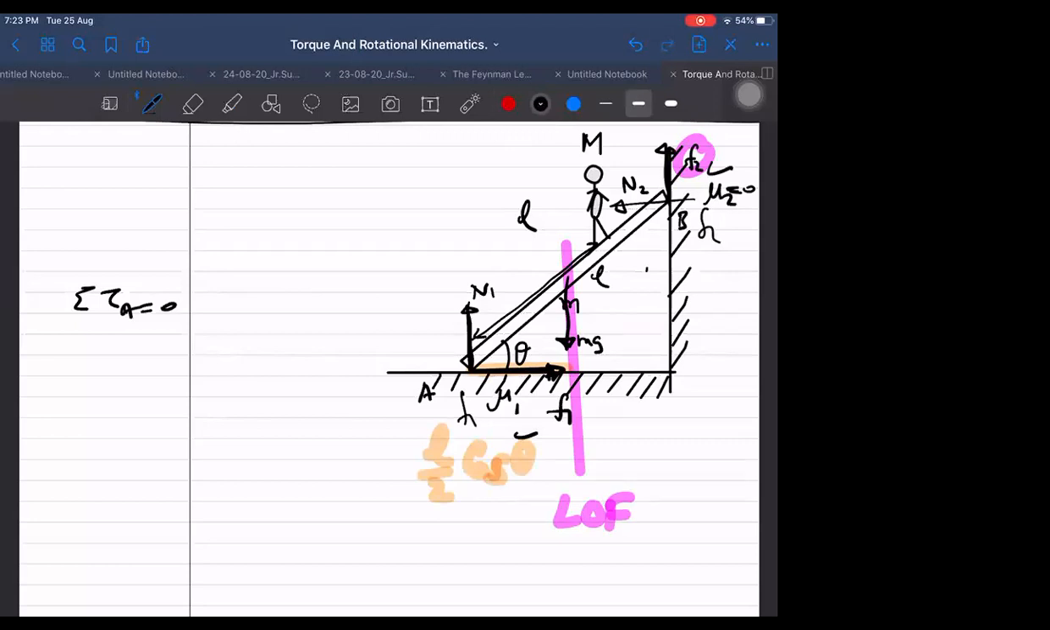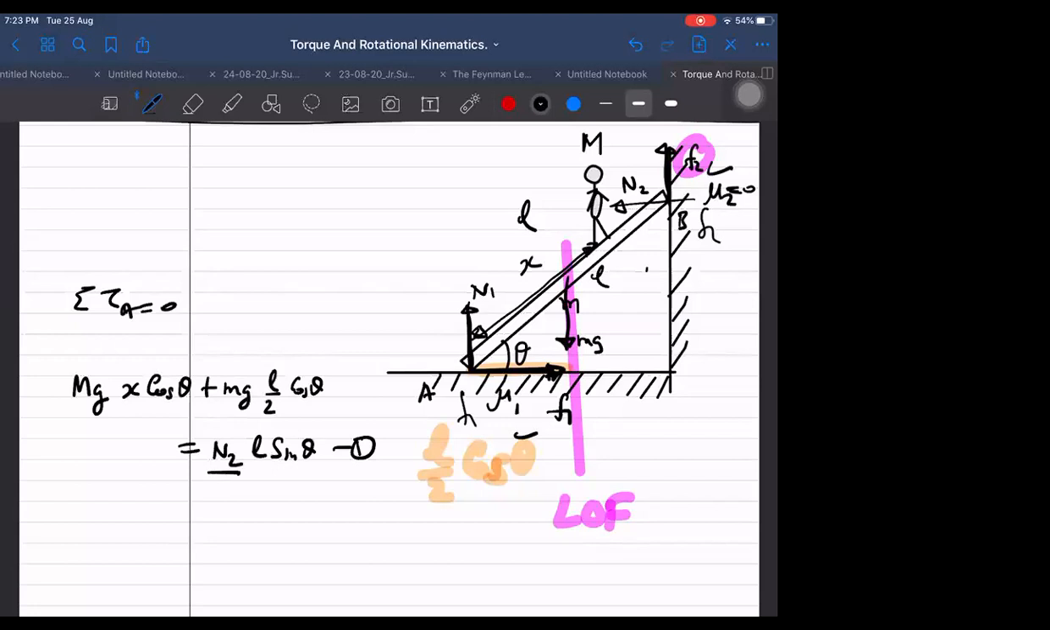Then we can write the torque equation. Capital M is also there, capital Mg, at some distance, let us say X along the ladder. Then it is capital Mg into X cos theta, plus small mg into L by 2 cos theta, is equal to N2 into L sin theta. This is the torque equation, that is one equation about A.